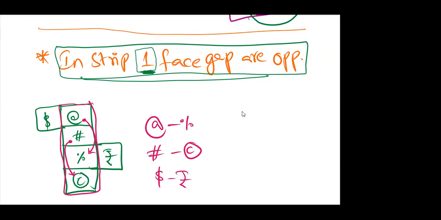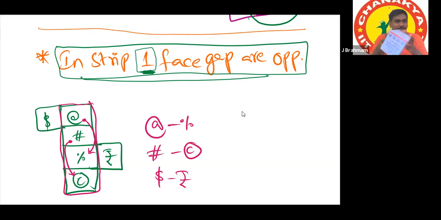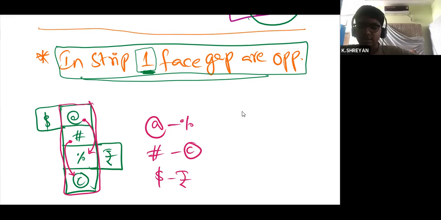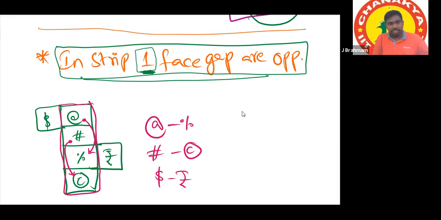Can you see 4 faces by placing in any direction? No, sir. It's maximum 3. That is impossible. Okay, this is what I mentioned in the last class. This is folded actually.